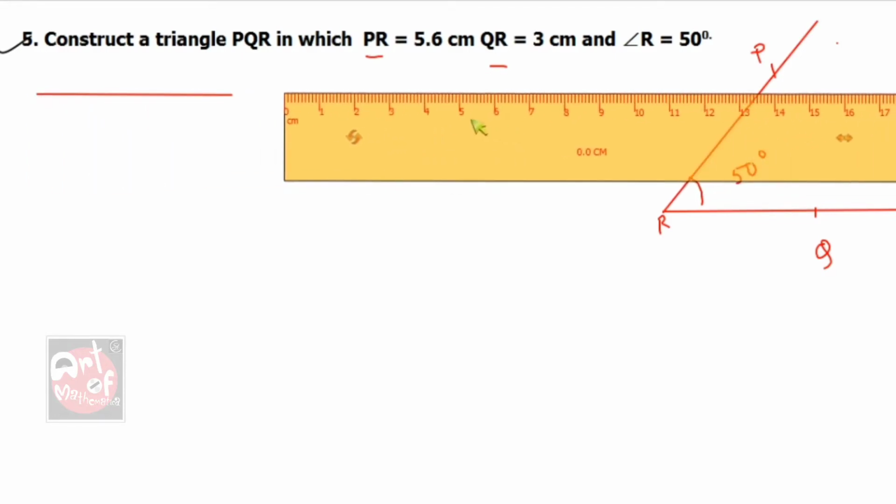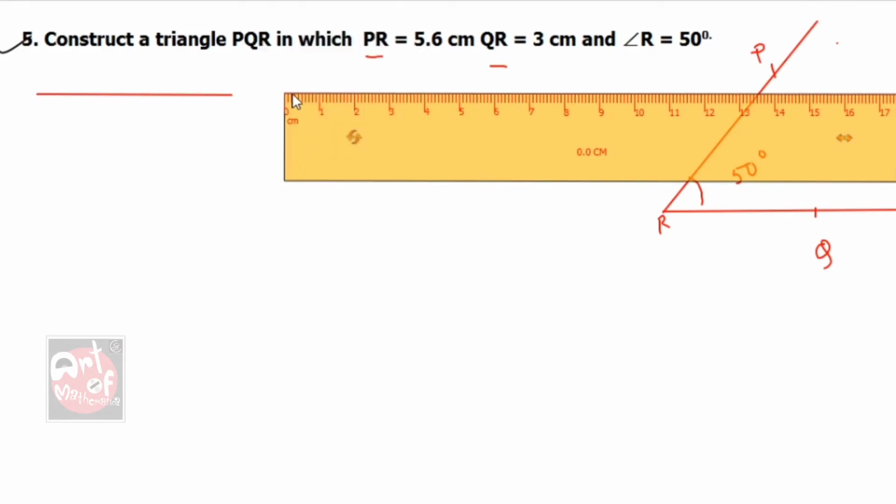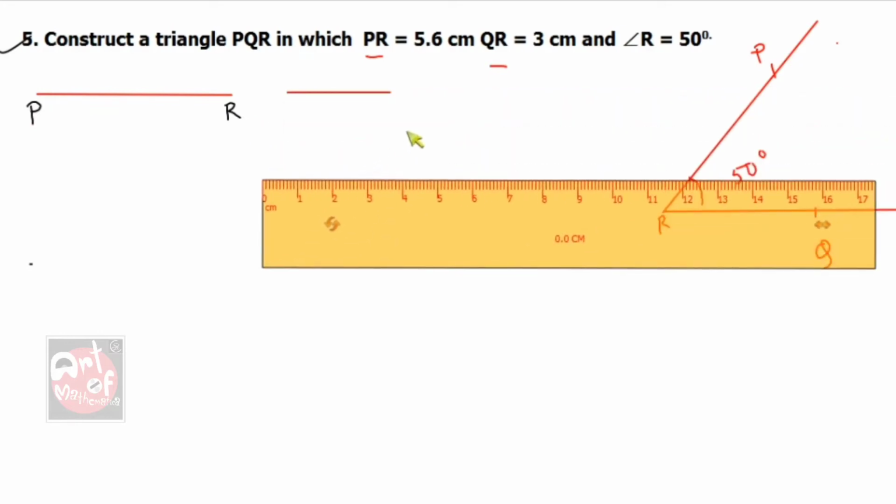And one more over there, that is 3 centimeter. So this and join. Now 3 centimeter and 5.6 centimeter both I have drawn. What to do after that? I have to write the name. So this is PR, and that one is QR.